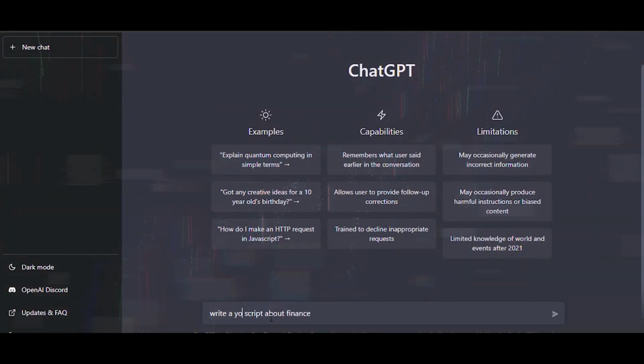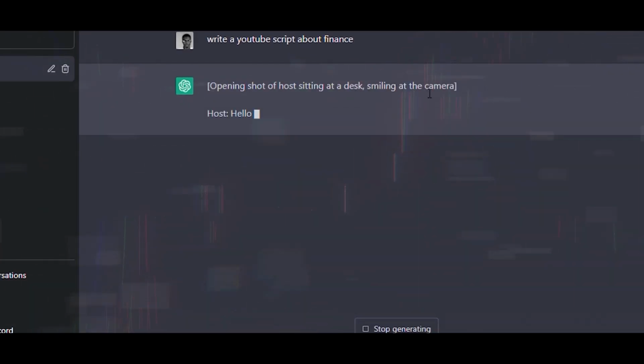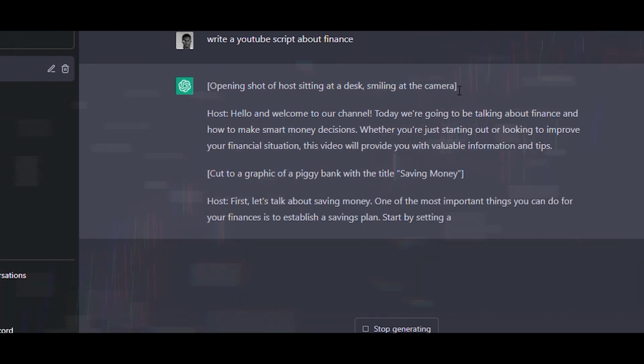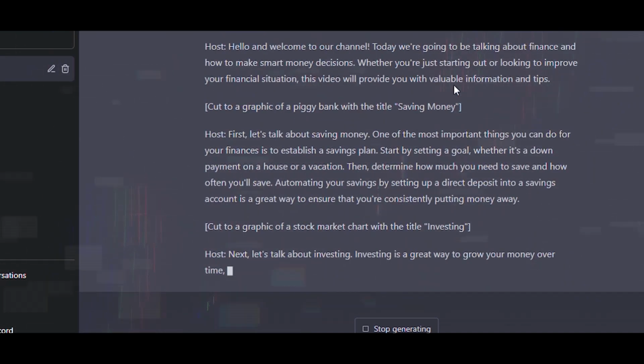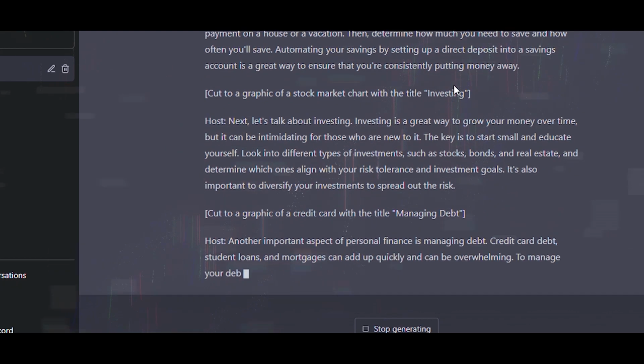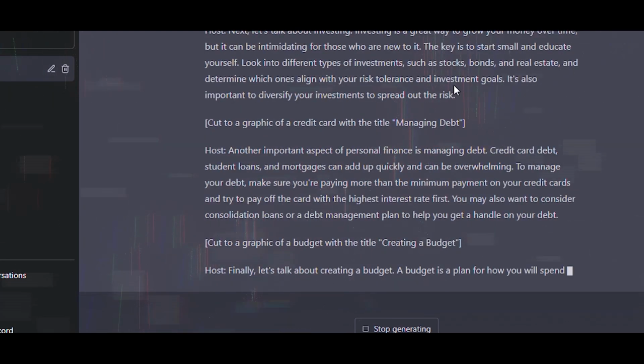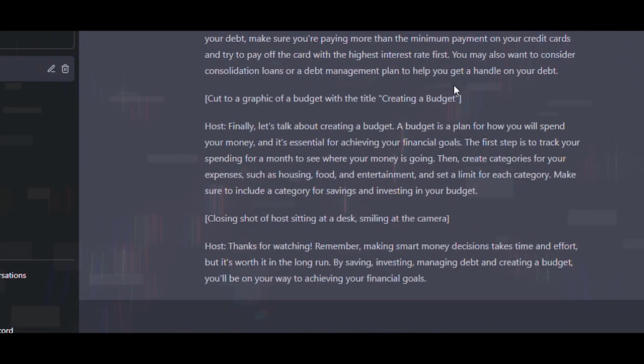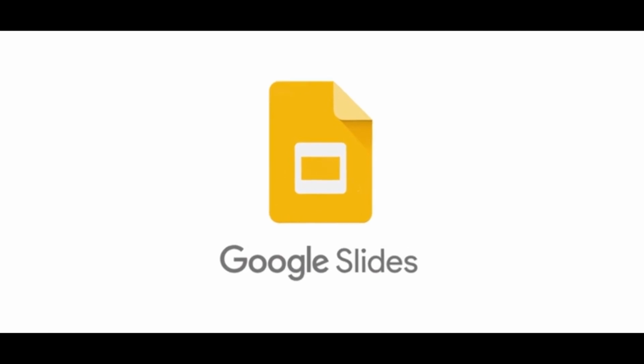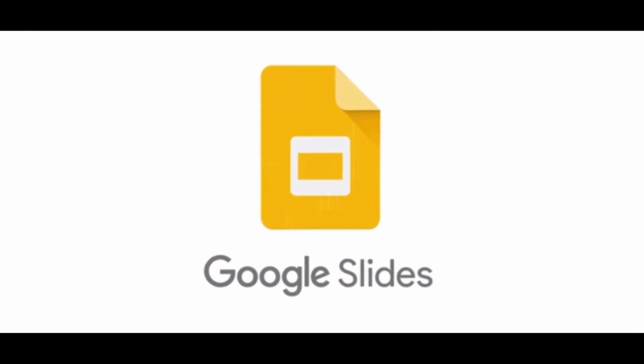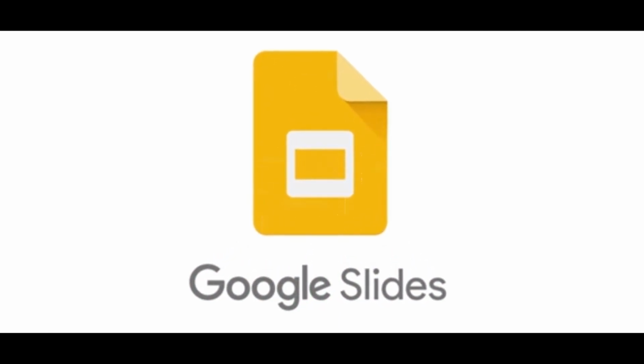It's actually very simple. All you have to do is tell it to turn the script into a slide presentation, and then you'll see that now it will basically turn this entire lesson into a slide-by-slide presentation for you. You can see the slide numbers, the title, objective, and bullet points that it has generated for you. You can use Google Slides as it is free. Just go to Google, search for Google Slides, and create a new document.